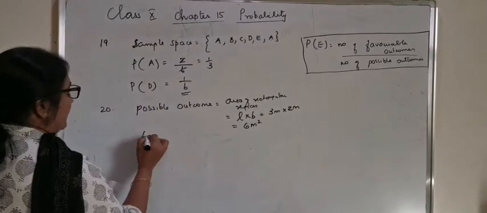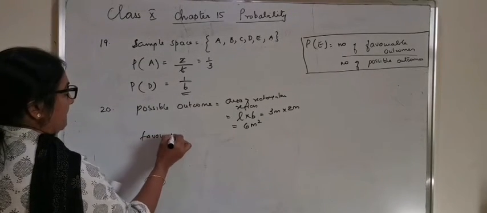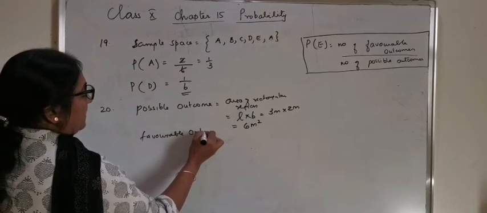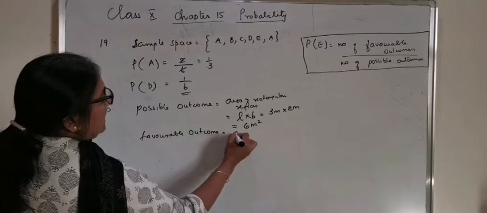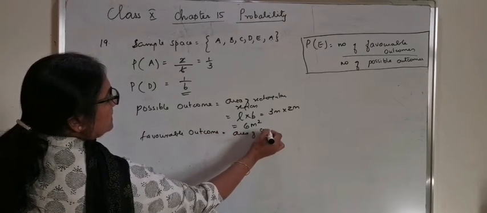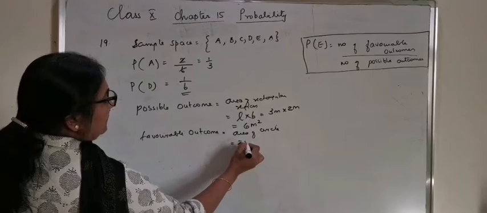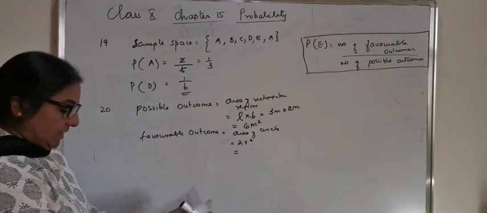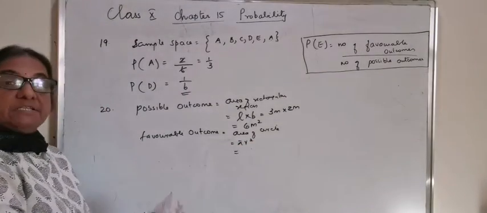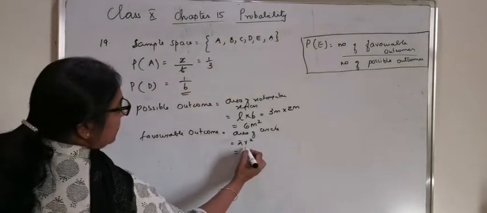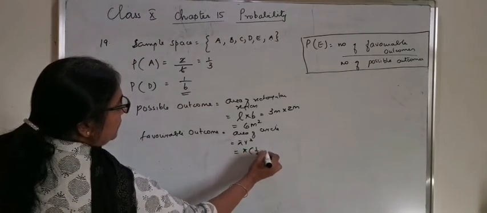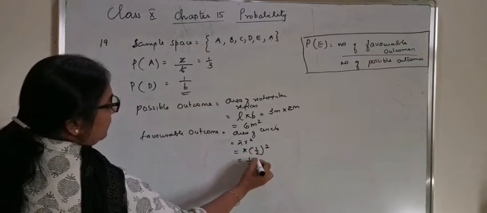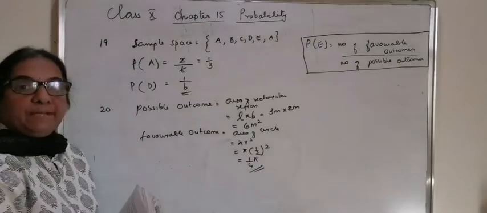The favorable outcome is the area of the circle, which is equal to pi r square. The diameter is 1 meter, so the radius is 1 by 2. So pi into 1 by 2 the whole square, or 1 by 4 pi.